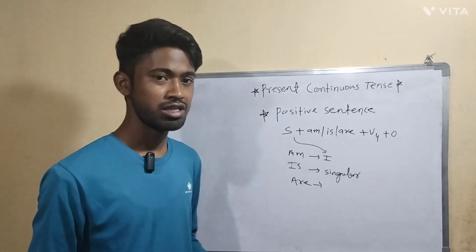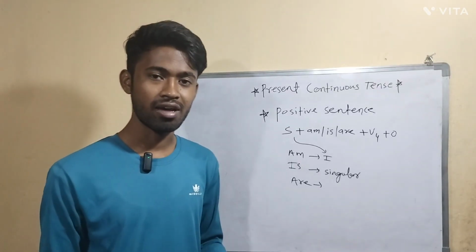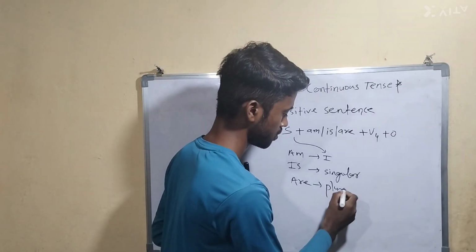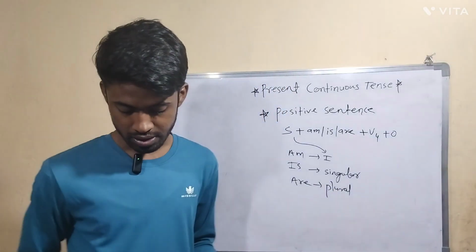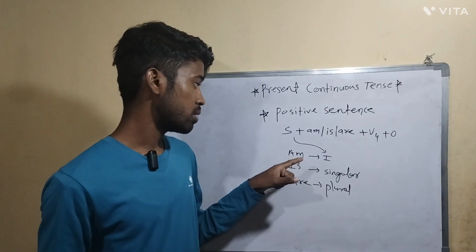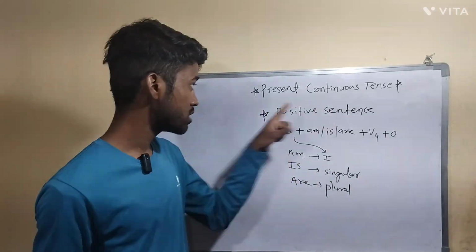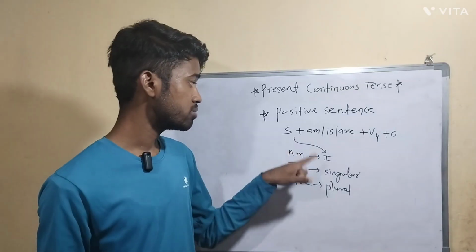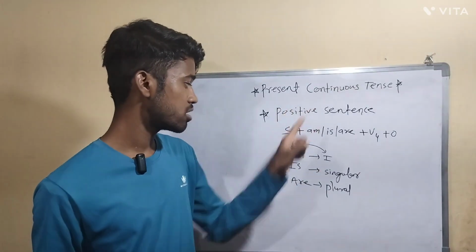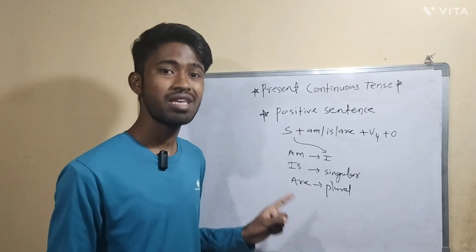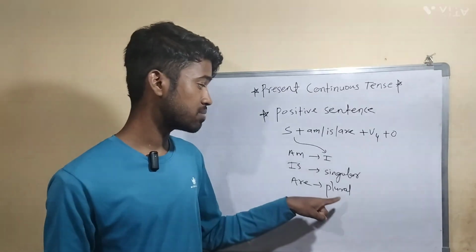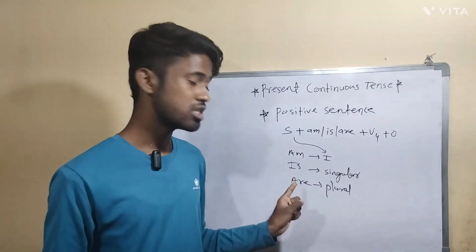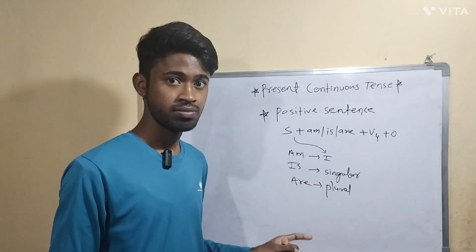Now only one left, that is plural. For plural subject we use are. So till now what you have to understand: if the subject is I, in present continuous tense you have to use helping verb am. If the subject is singular, in present continuous tense you have to use helping verb is. If the subject is plural, in present continuous tense you have to use helping verb are.